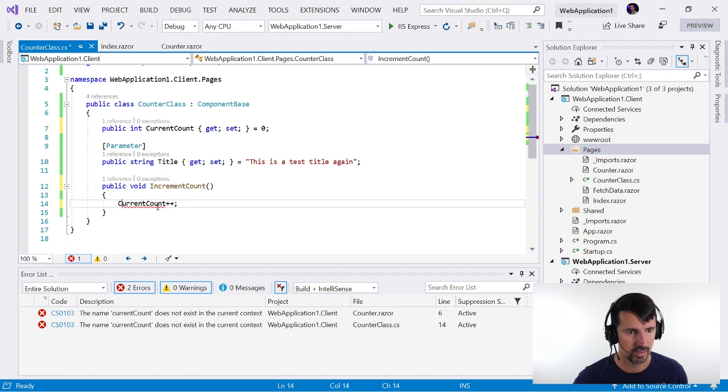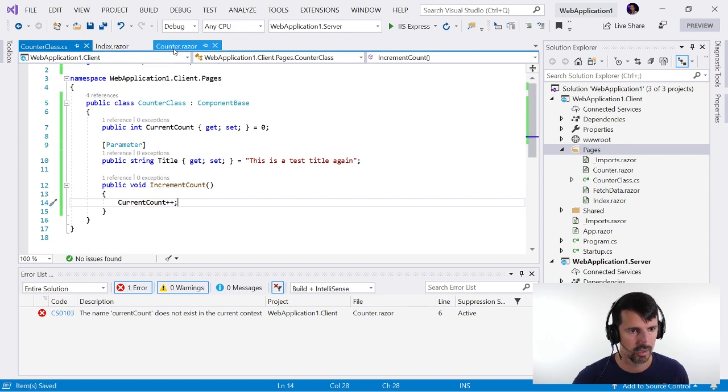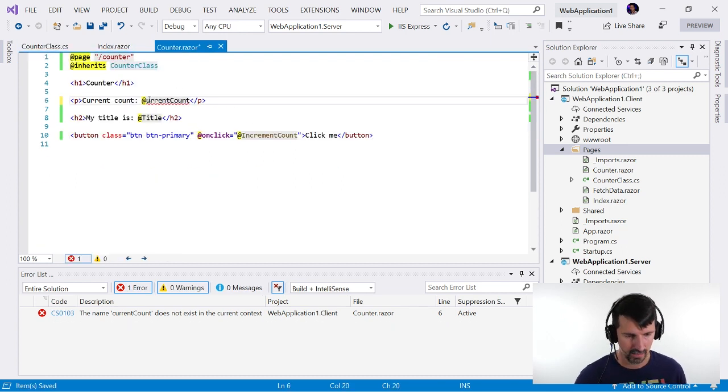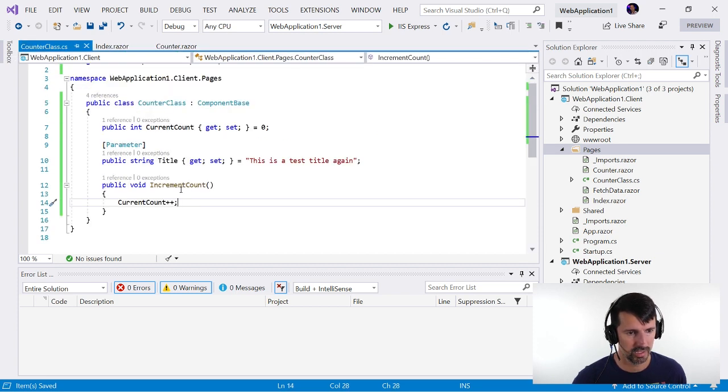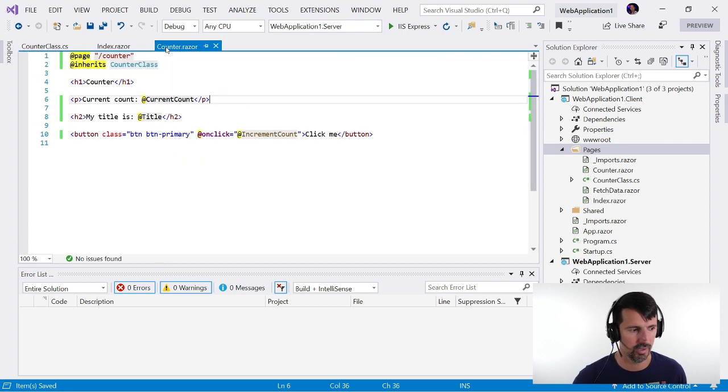Let's do this. Hey, that's cool though. We get some IntelliSense, right? We get some compile time errors. Okay, here we go. Public, increment count, current. Okay, everything's public. Everything's a proper property. I think we should be good now.